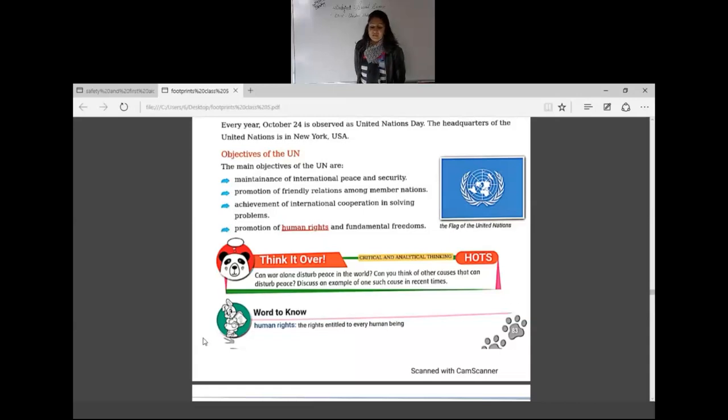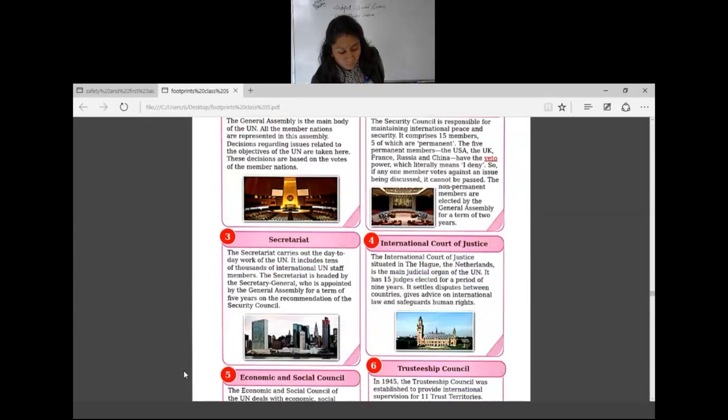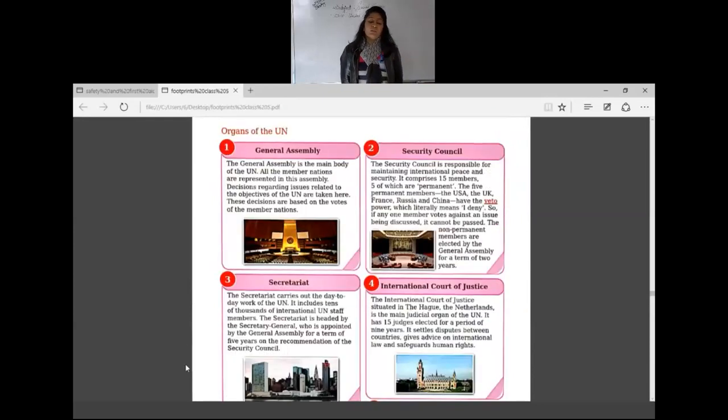Promotion of human rights. Human rights, you all know, are some rights which are entitled to every human being, such as the right to life. We all have the right to live our life. In that way many other types of rights are there which should be maintained by the United Nations. Our fundamental freedoms should be available to us. No one can take away our rights, our fundamental freedoms.